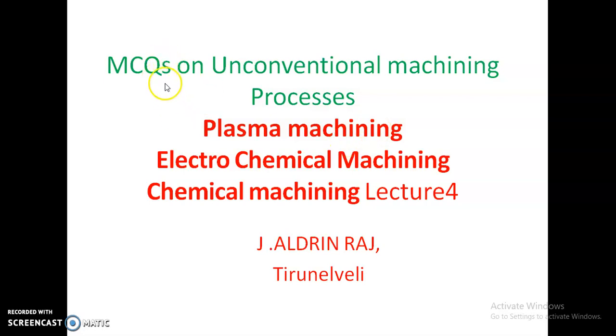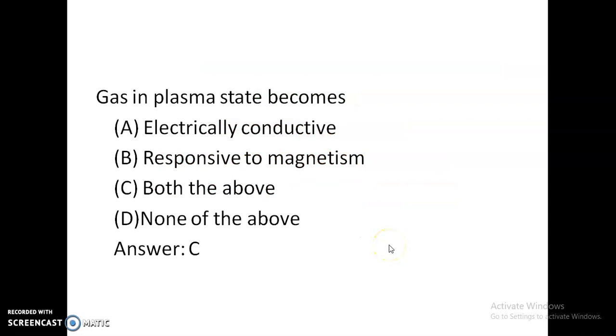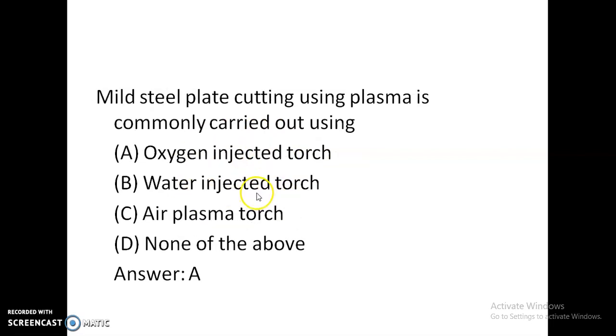Good morning. So MCQs on unconventional machining process: plasma machining, electrochemical machining and chemical machining. Gas in plasma state becomes: option A, electrically conductive; option B, responsive to magnetism; option C, both of the above; option D, none of the above. Gas in plasma state becomes electrically conductive and responsive to magnetism. So option C is correct, both of the above are correct.